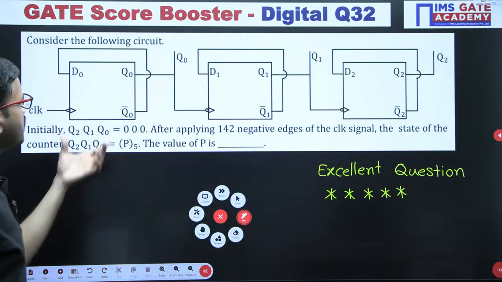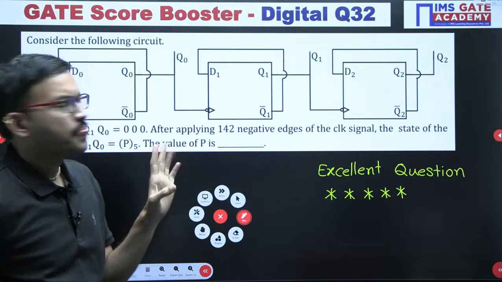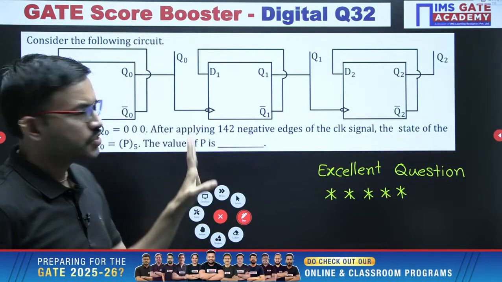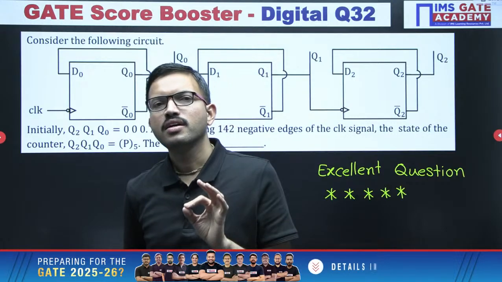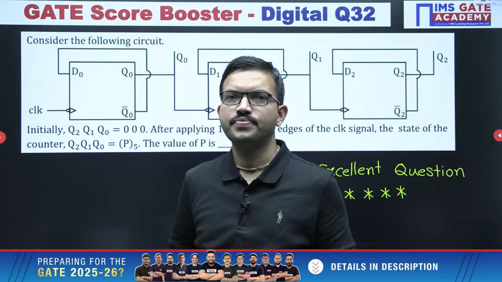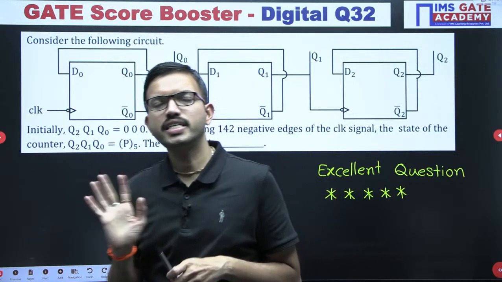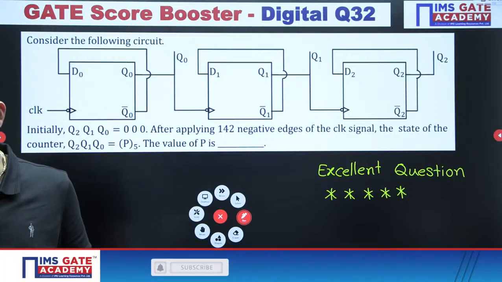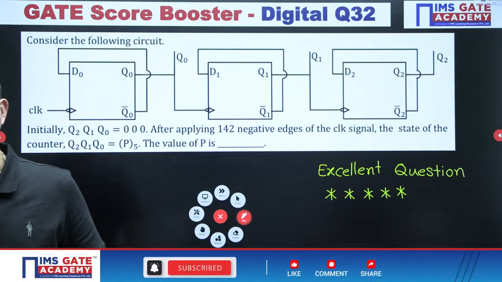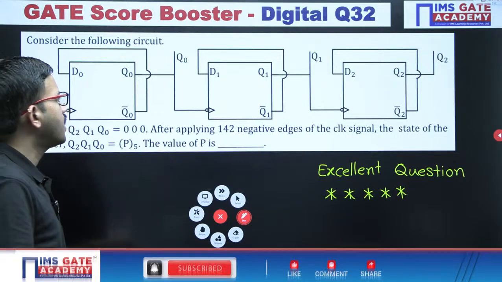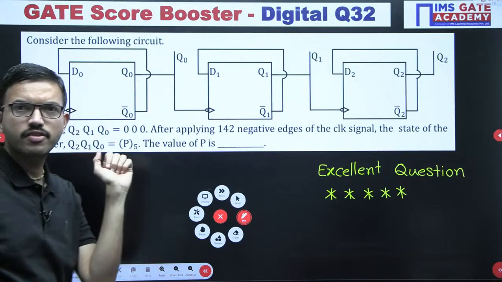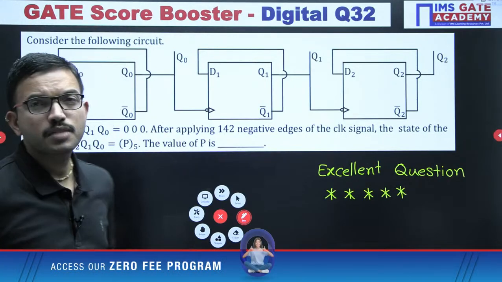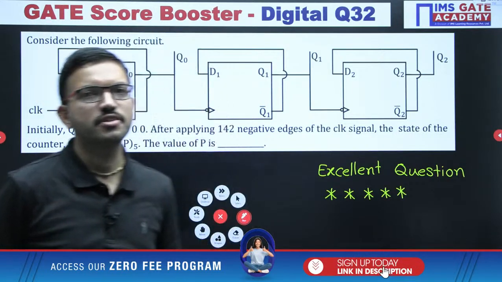First of all, tell me, in this particular circuit, any one D flip flop you can consider, that particular D flip flop is operating in which mode? Or in other words, I will ask one simple question. If you consider the first D flip flop, after giving respect to the negative edge of the clock signal, what will be the corresponding output with respect to the earlier output?